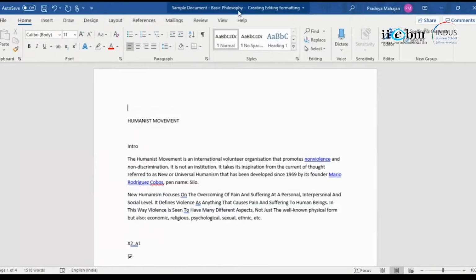So as you go to the more advanced version, you will have more advanced features. But it really does not make a difference even if you have an older version. So if you have Microsoft Office 2010 also, it is good enough to start with. It's good enough for most of the basic things that are there.